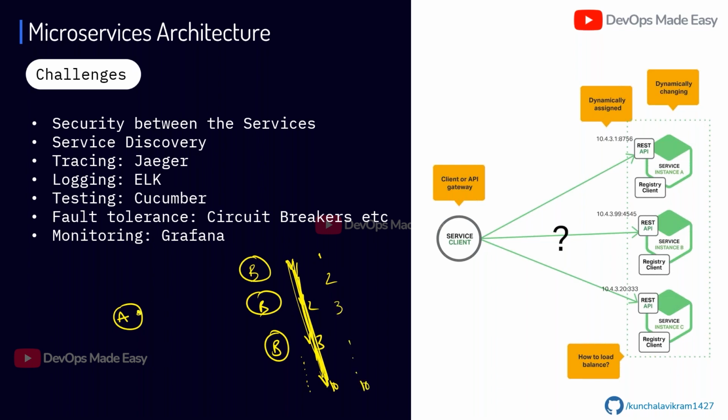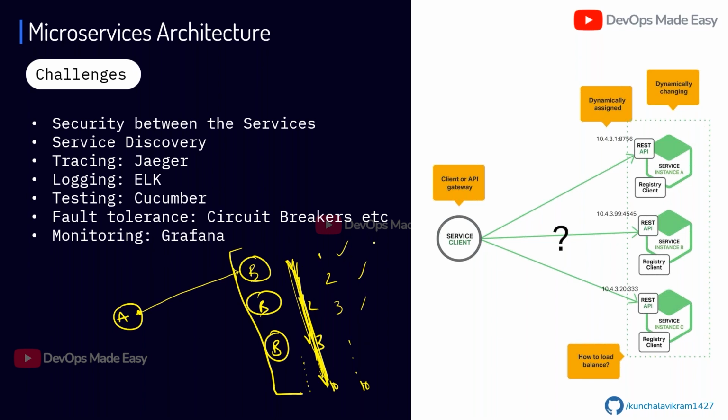But if the microservice is not aware of how many backend instances are running, it always tries to connect to only one instance. That means that it is always loading only one instance. So we need to provide a way where A will know how many backend instances are running, where exactly they are running, on what IP address and on what port. Because as I said, each replica may not run on the same machine. The first replica might run on one machine, the second replica might run on a third machine.